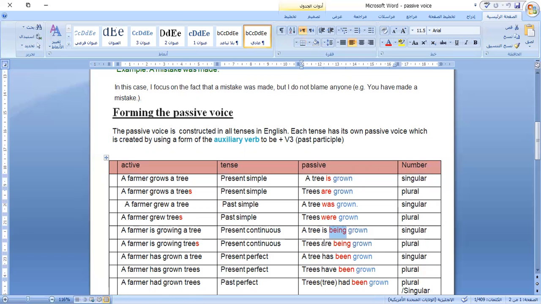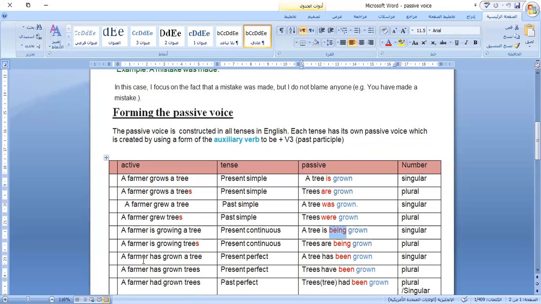So three important parts make the passive voice: the verb to be, which is a part of the continuous verb, and "being," which makes it passive, and "grown," which is the past participle of the verb and makes it passive. So all these three elements make a passive verb.